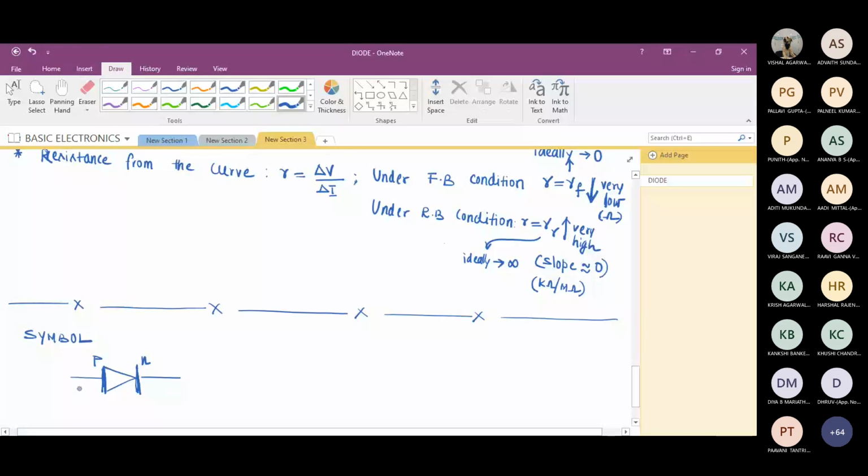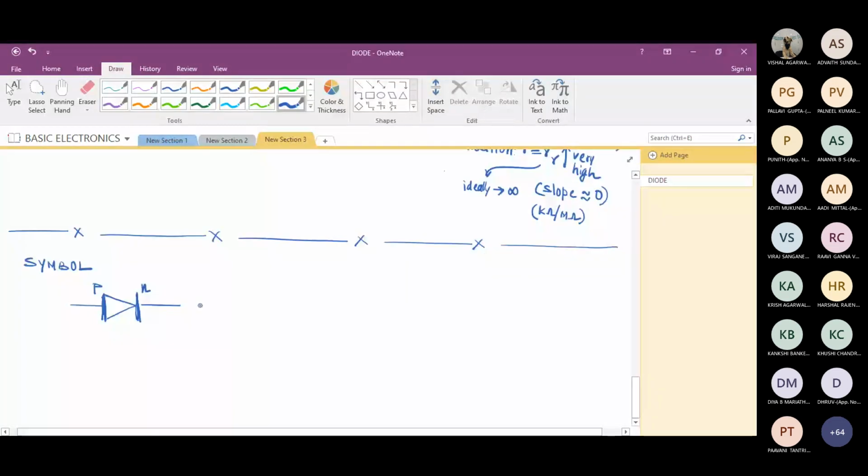Now, my question is, can we model this? Is it possible to model a diode? What is a model? Can we draw an electrical equivalent circuit of the diode?